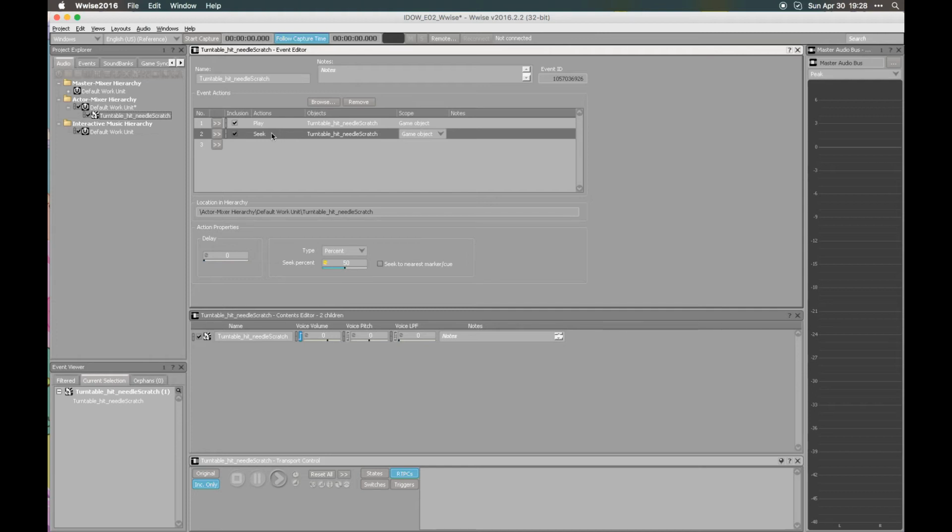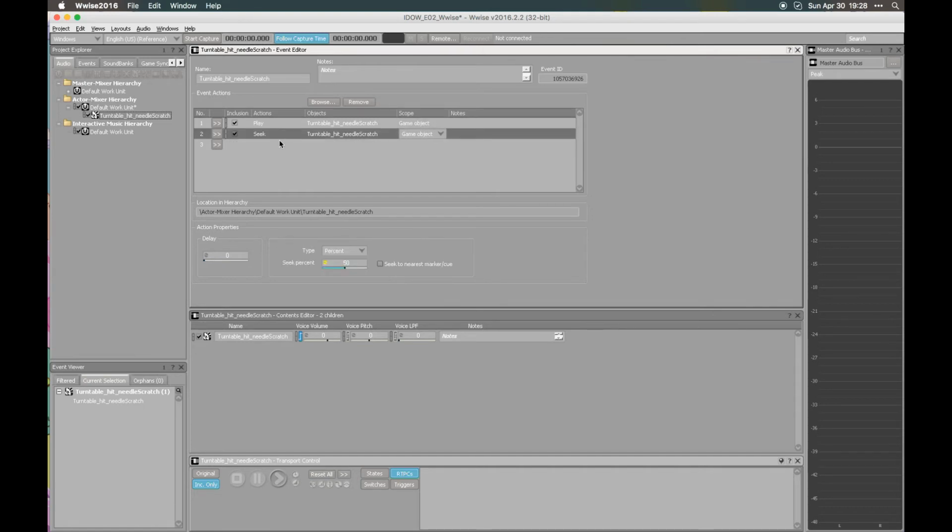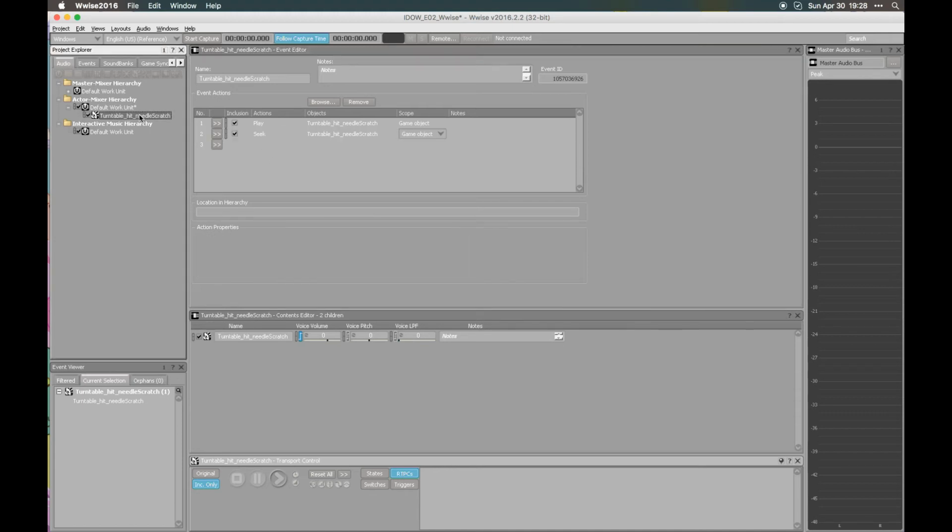So it's very important that we put the seek after the play and not before, because otherwise it doesn't work and it plays always from the start. So a file has to be playing for seek to work. And it's not important that we set a delay here. The delay can be 0, like the one on the play action, but it has to be below the play action in the event.